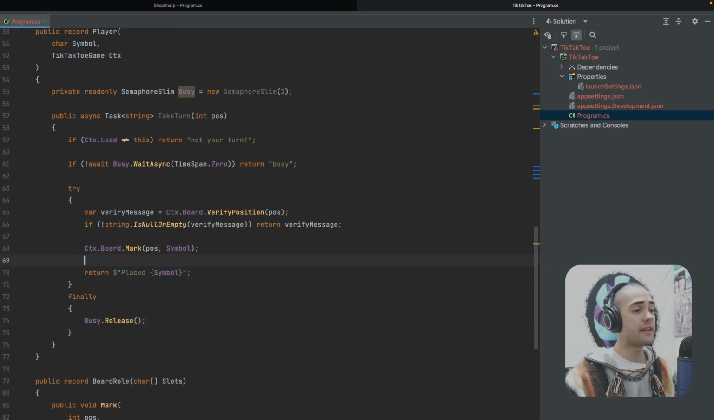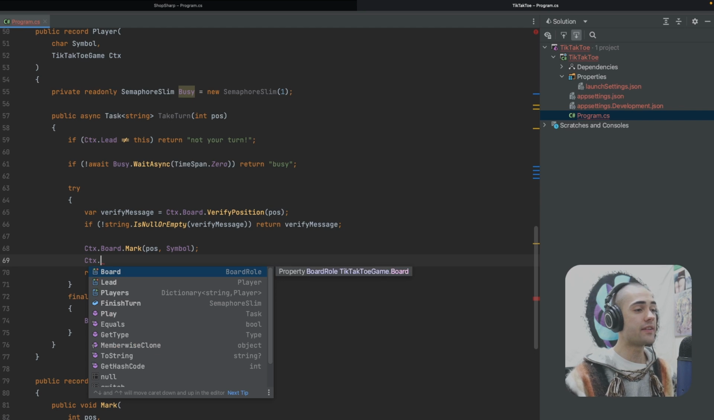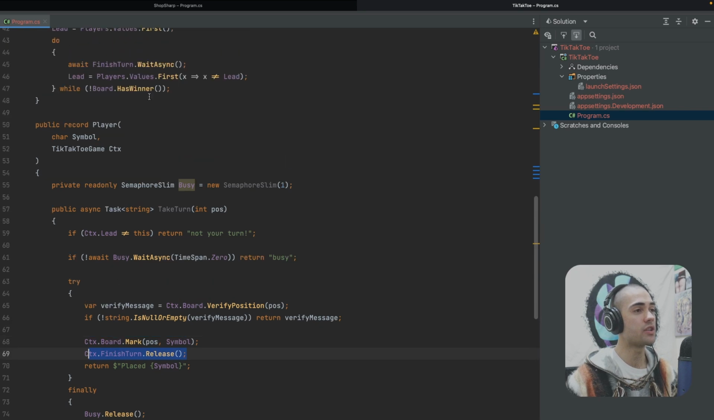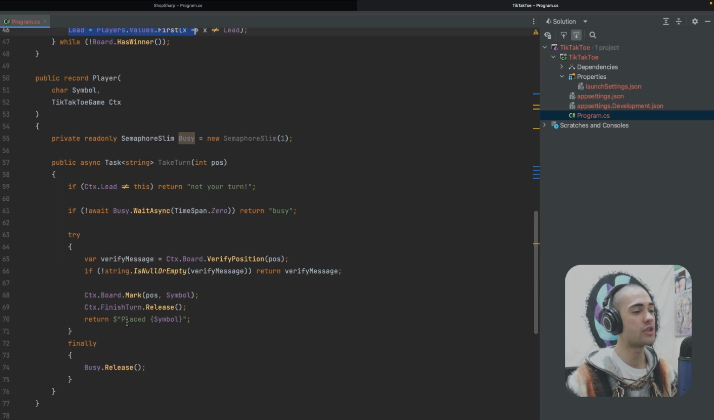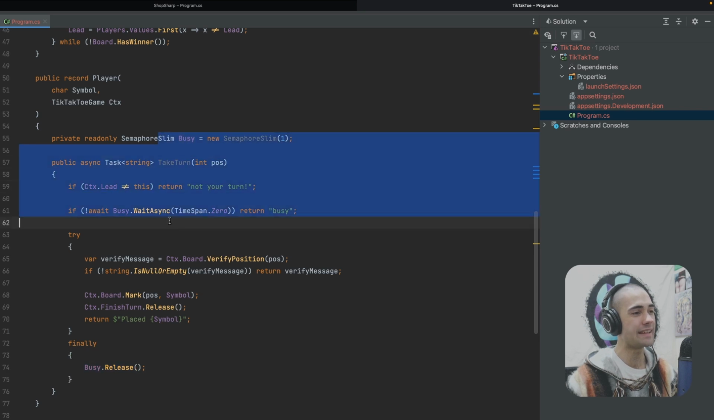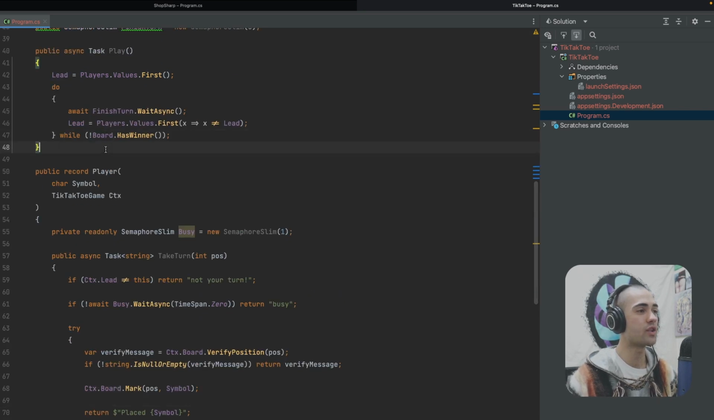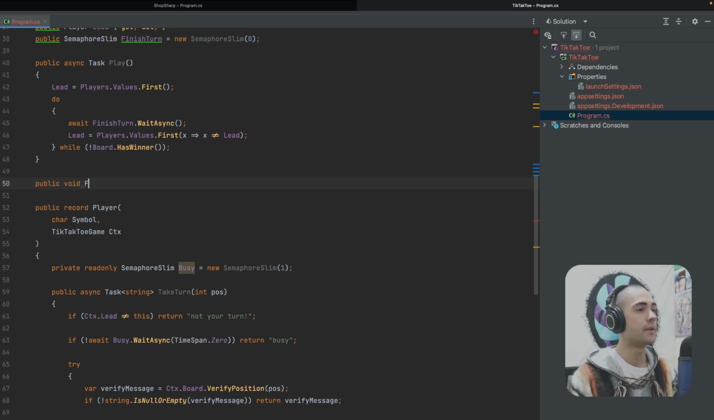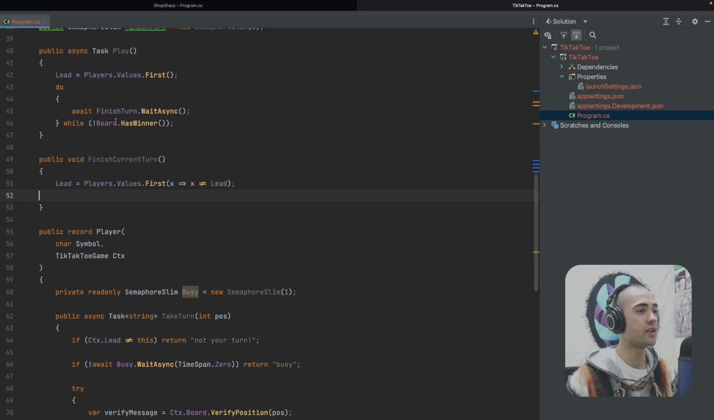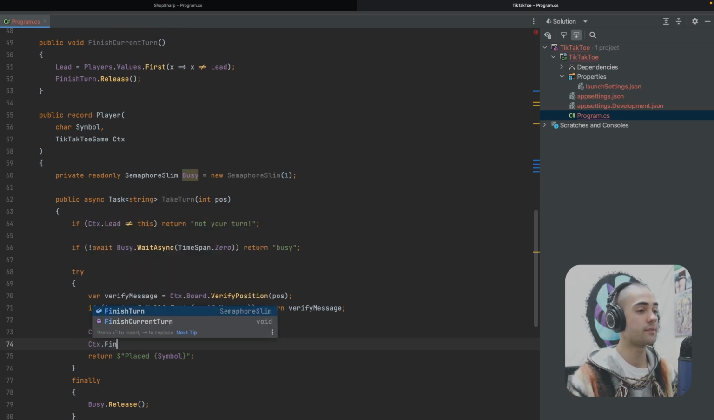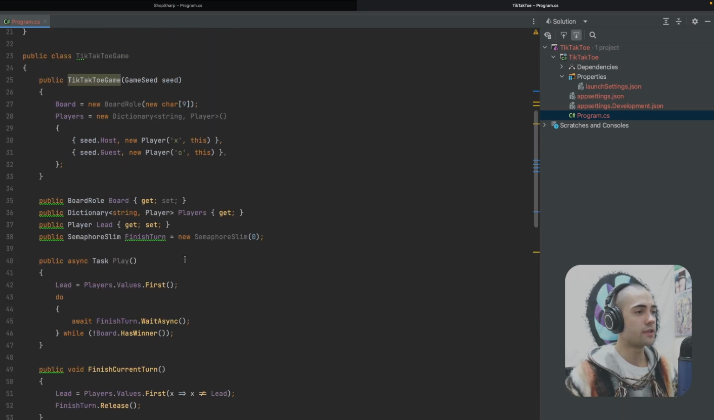The last important thing that is missing over here is we want to tell the context that we have actually finished the turn. If we release the finish turn, we might not be ready to reach the lead until we release the busy, and then another call might come in, so we might get a race condition this way. We are not going to release this way, we will rather create a function on the context, and this is going to be finish current turn. We will move the rotation and the release of the finish turn into here. Let's scroll down here, back to the context, finish current turn, and that looks good to me.